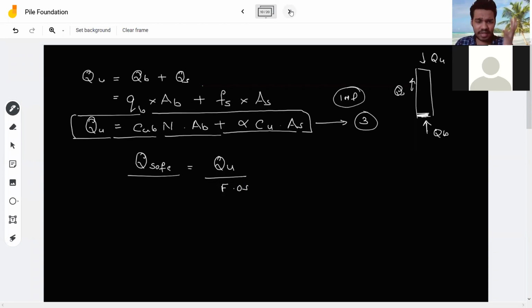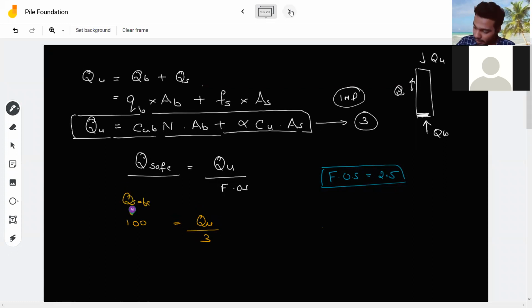I hope you have got an idea what is a safe load and what is an ultimate load. The factor of safety is around 2.5. I am giving you a review of safe load and ultimate load, which I have taught earlier also. Let me take my safe load as 100. So it will be Qu upon the factor of safety. Let me take my factor of safety somewhere around 3. I am telling you what this means. This is my Qc, example there. My ultimate load, if I calculate, would be 300.